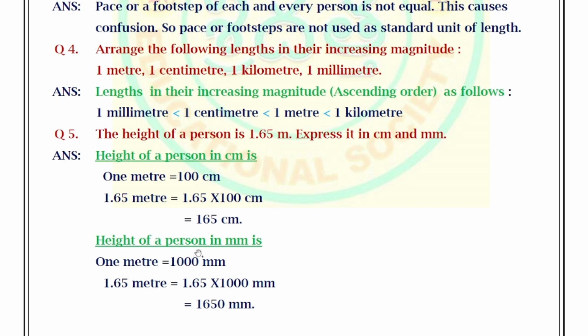Next, height of a person in millimeters: 1 meter equals 1000 millimeters. So they have given 1.65 meters. So 1.65 into 1000 millimeters. So we are getting 1650 millimeters.